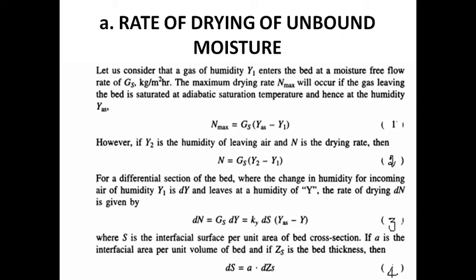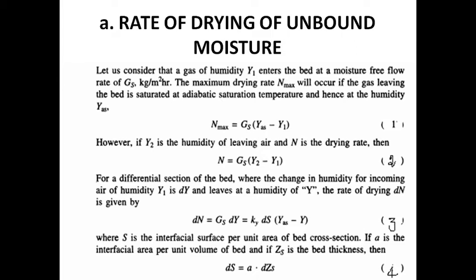Suppose the humidity of leaving air is capital Y2. What is the drying rate? Generally, drying rate is directly proportional to change in humidity. Removing the proportionality, we add the constant free flow rate, capital Gs. So capital N is equal to Gs into outlet minus inlet. The change in humidity: outlet is capital Y2, inlet is capital Y1. Y2 minus Y1 into Gs is equal to capital N. This is equation number 2.